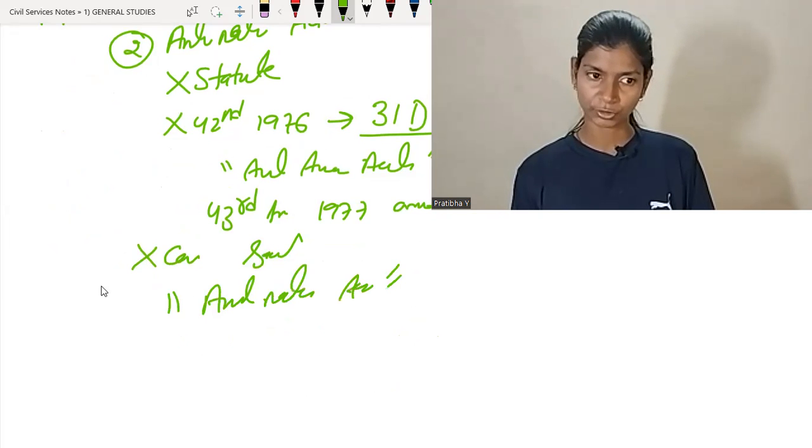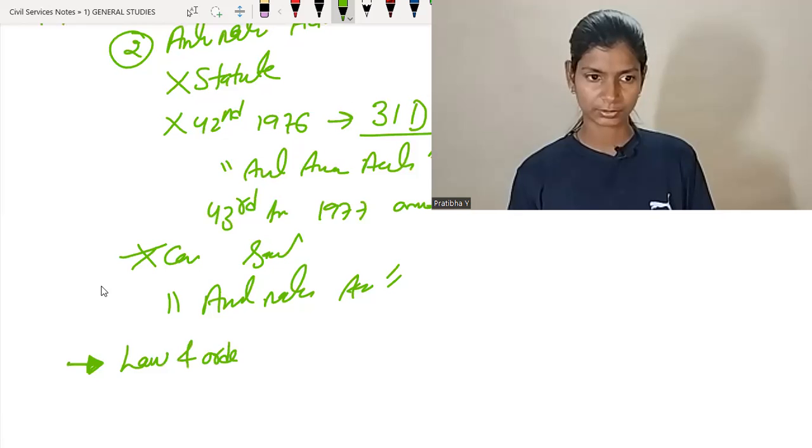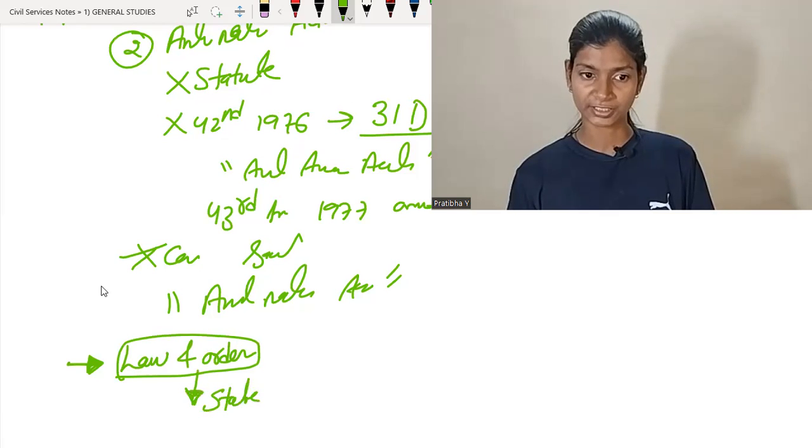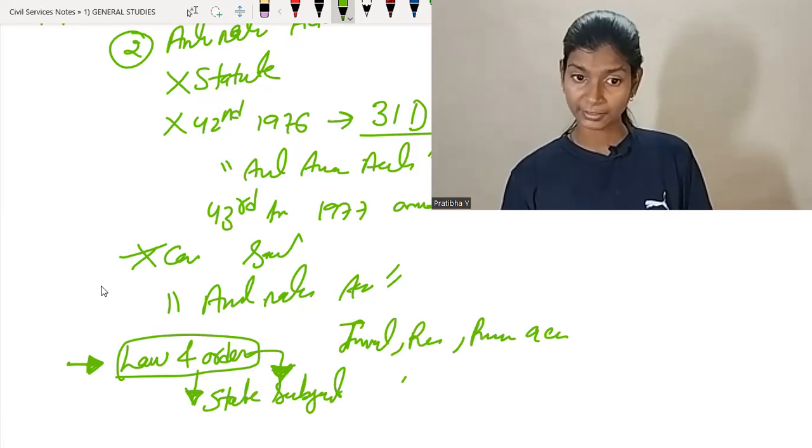And another important point in this regard is we are dealing with law and order. It is a state subject. Central has no role to play in it. Law and order is a state subject, in terms of investigation, registration, prosecution of accused, life and safety, or property of accused.